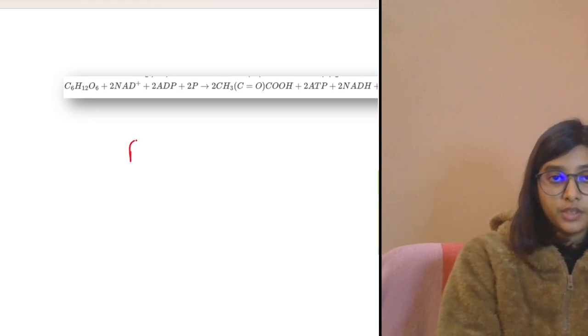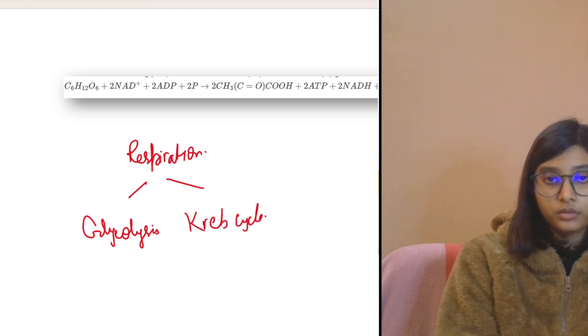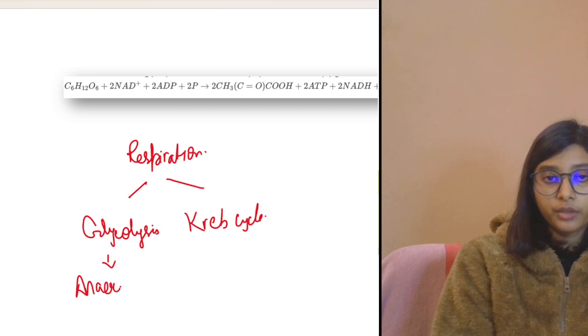Respiration. And we know that cellular respiration has two portions: glycolysis and Krebs cycle. Here we know that glycolysis is anaerobic, it does not require oxygen, and the Krebs cycle requires what?